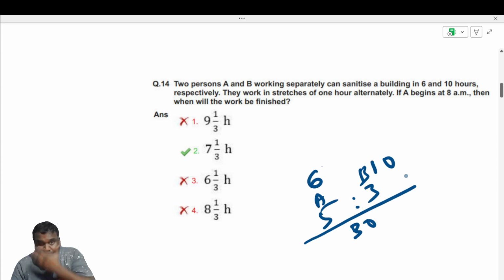Now, six hours and 10 hours, 30 by 6. Okay, now the work in stretches of 1 hour alternately. If A begins at 8 a.m., then when will the work be finished?